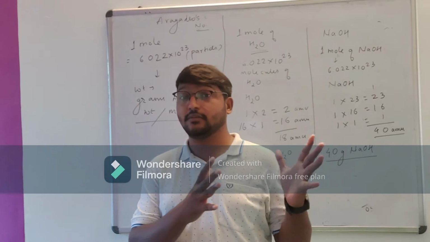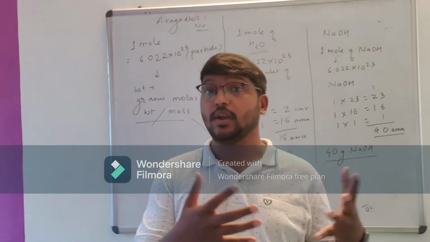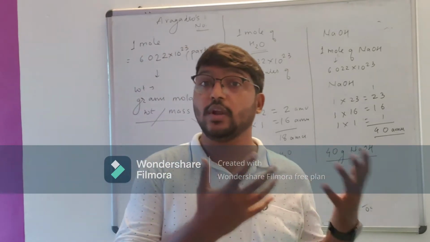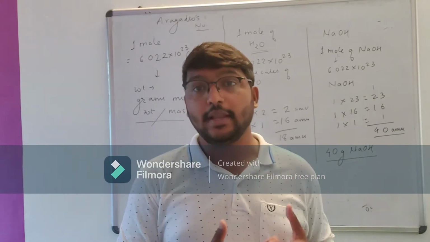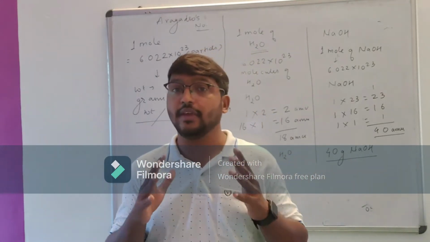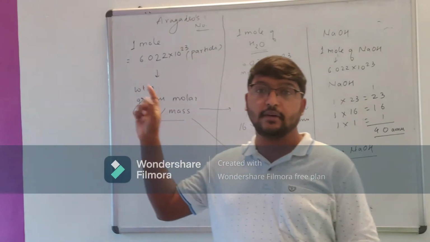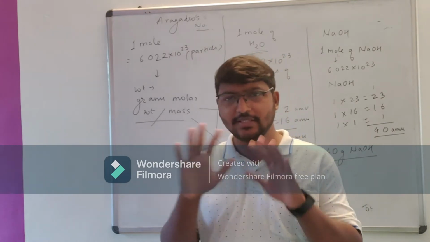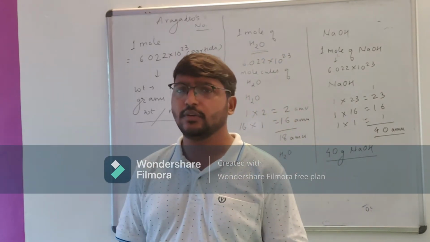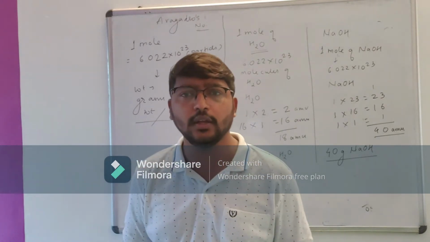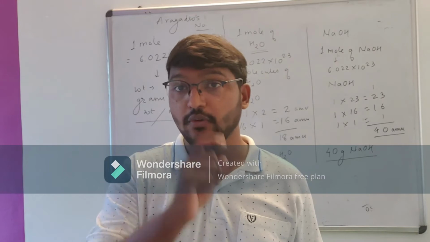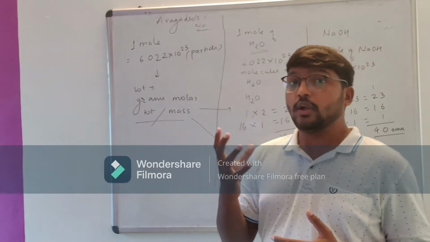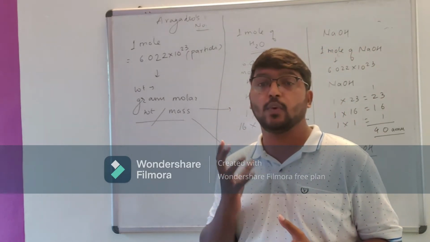Just like in our previous example, 1 dozen of apples will always have 12 apples, 1 dozen of bananas will always have 12 bananas, 1 dozen of eggs will always have 12 eggs. Similarly, 1 mole of anything in chemistry will always have 6.022 into 10 raised to 23 molecules. Is it fine? If anyone says I have 1 mole of that quantity, you can say that it will always have 6.022 into 10 raised to 23 molecules. That's it.